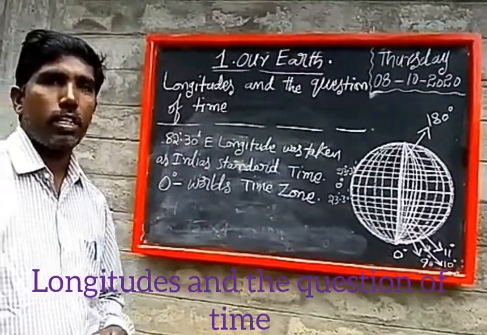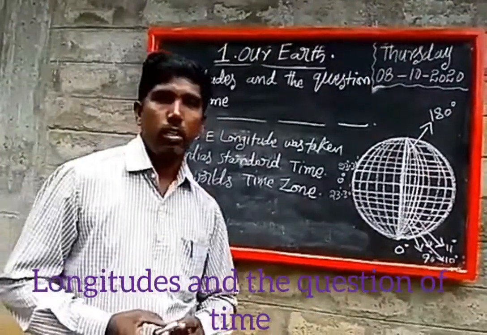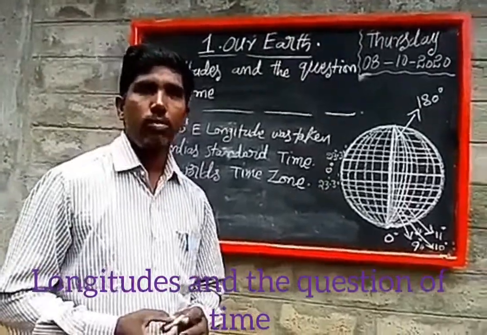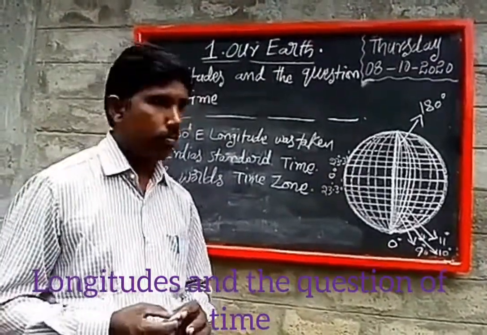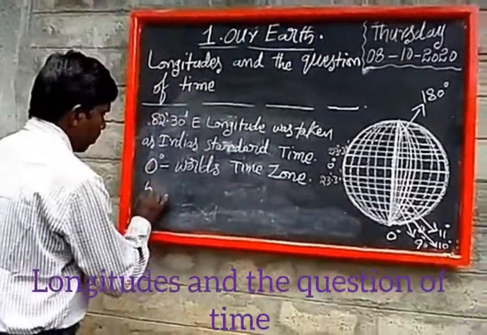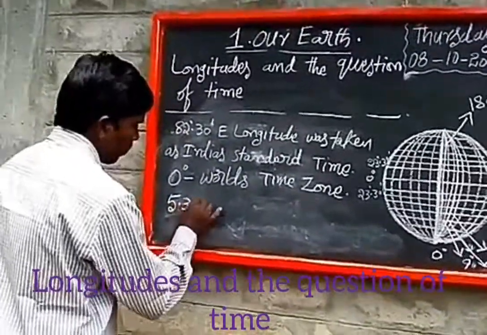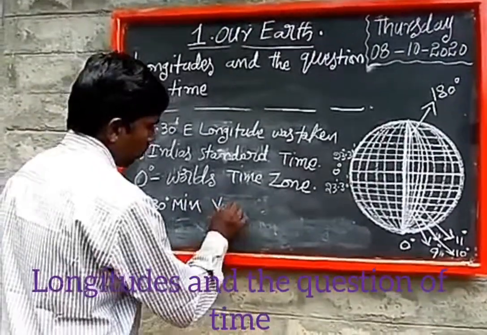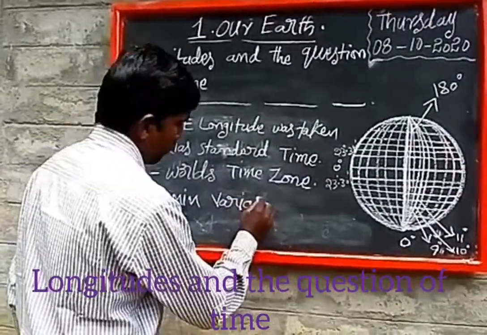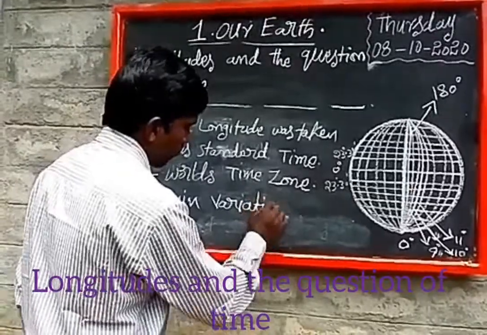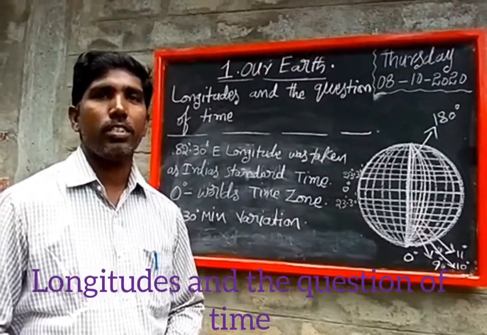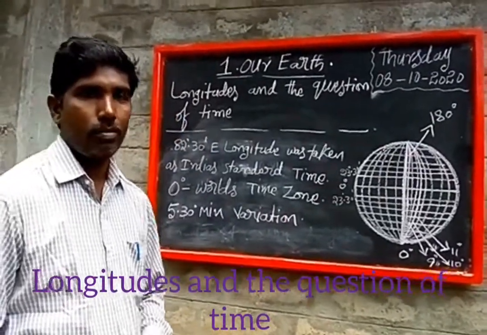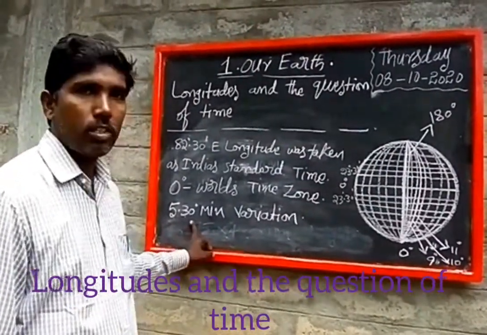There is a time variation of 5.5 hours between 0 degree longitude and India's standard meridian.